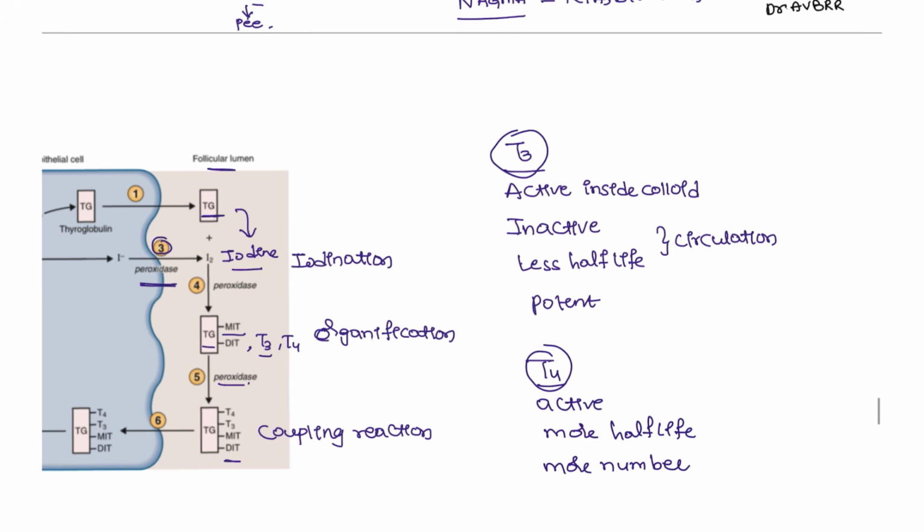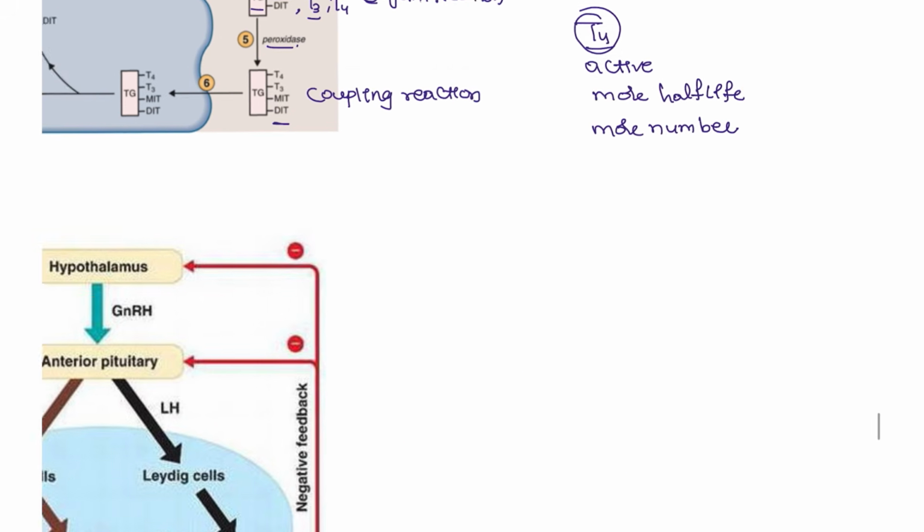How is it formed actually? With the help of TRH, TSH, and then T3 plus T4. This is the hypothalamus, this is the pituitary gland, and this is the thyroid gland.